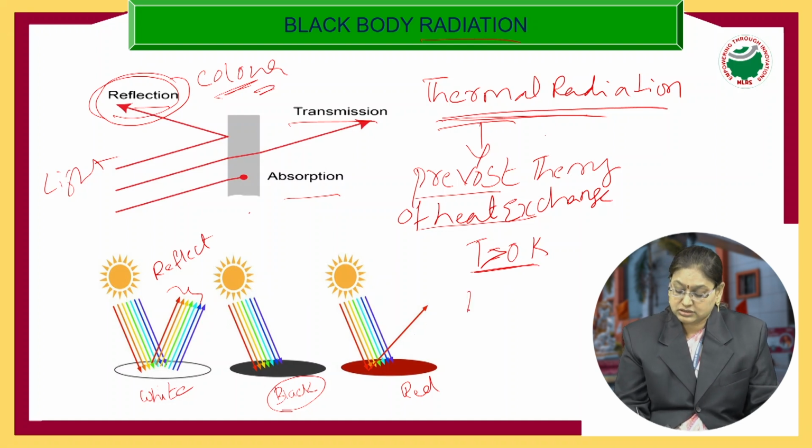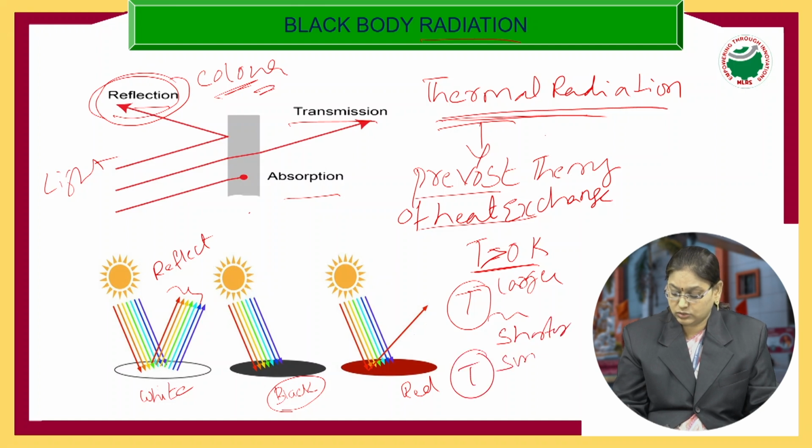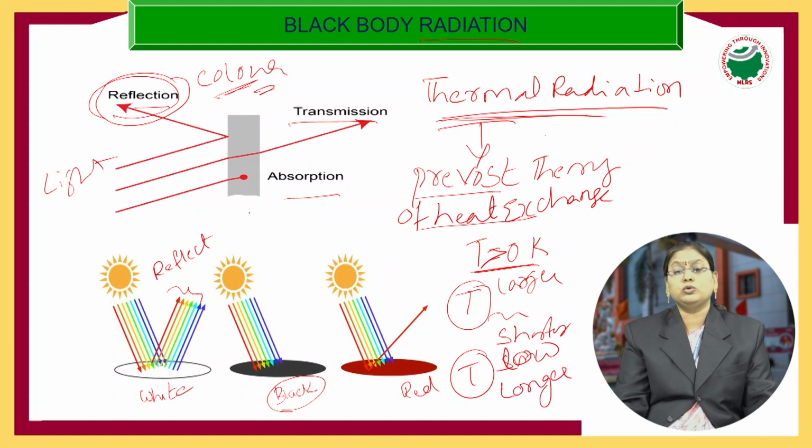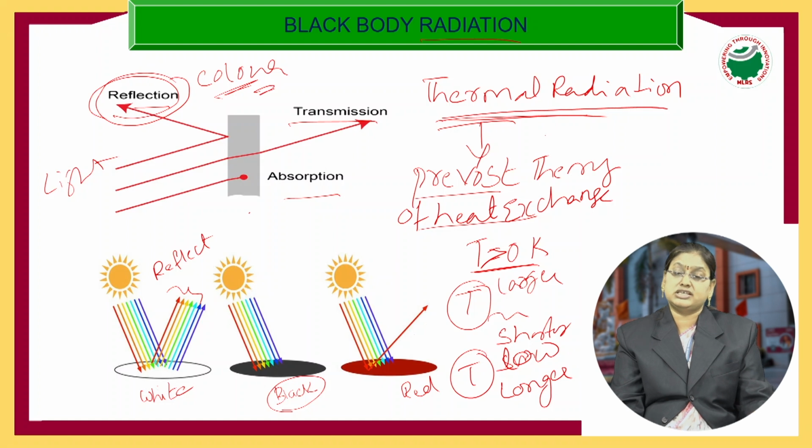If the temperature of the body is high, it will emit shorter wavelengths. If the temperature of the body is low, then it emits longer wavelengths. For example, the human body also emits and absorbs radiations, but we cannot see the radiations emitted by the human body because they are very small in value.